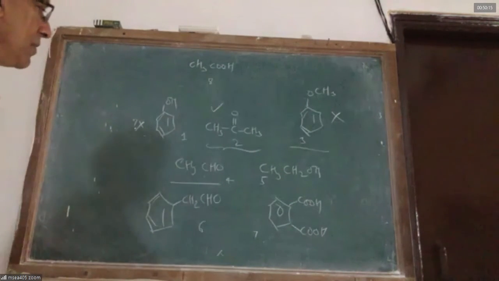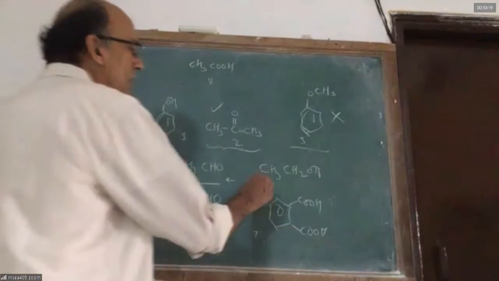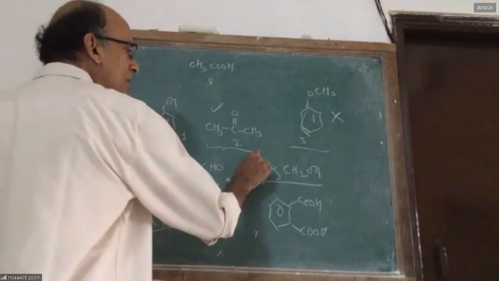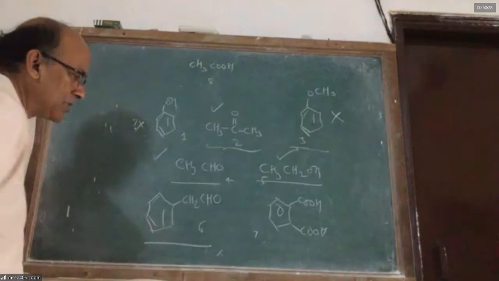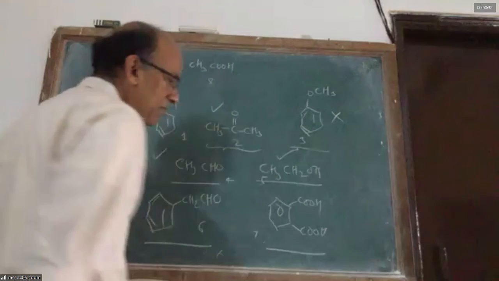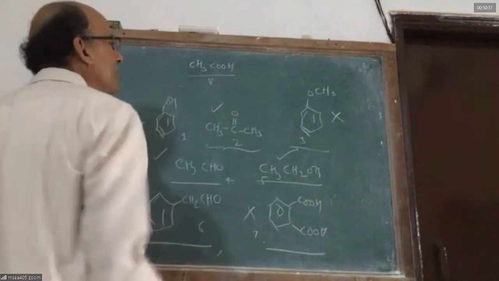Will it give the iodoform test? Yes, because it is an aldehyde having 2 carbons and 3 alpha hydrogens. Can it give the iodoform test? Yes, sir. If the alcohol has 2 carbons and 3 alpha hydrogens, it can become an aldehyde. Can it give the iodoform test? No, sir. Can it give the iodoform test? No, sir.